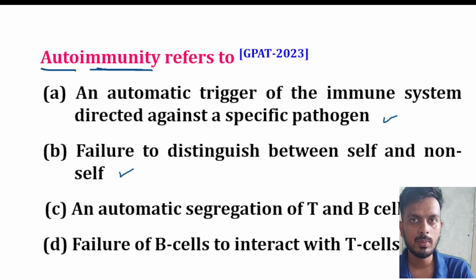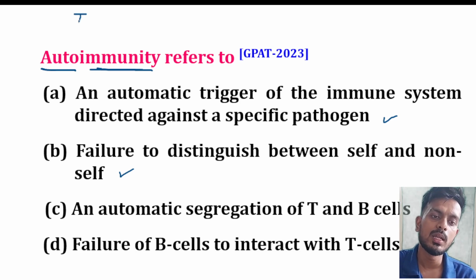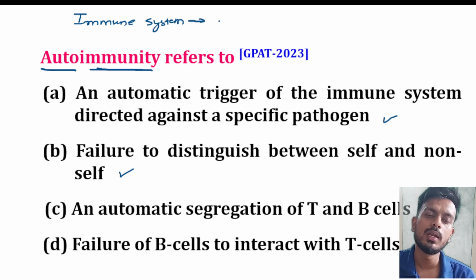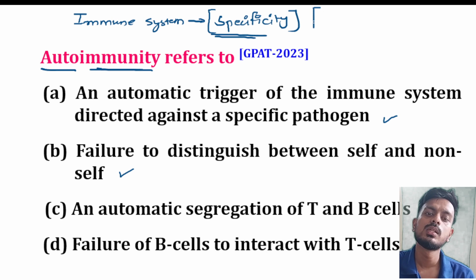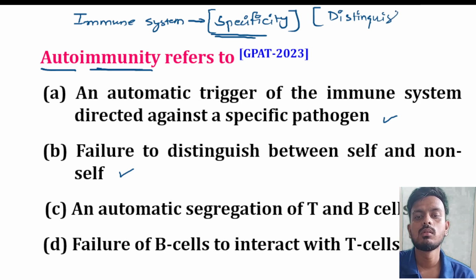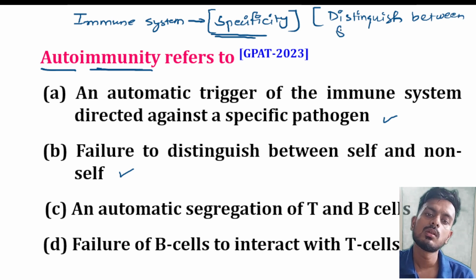Whenever we are talking about immunity, our immune system has one property called specificity. This specificity basically helps to distinguish between self and non-self.